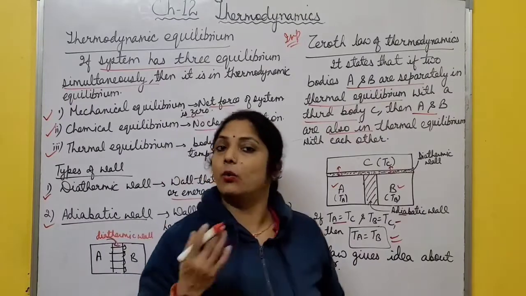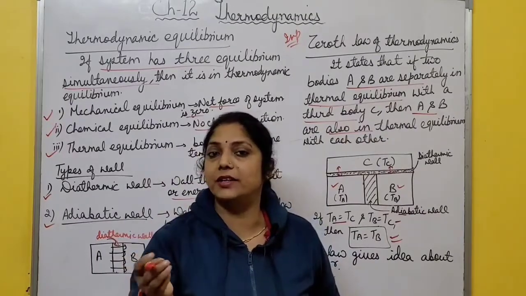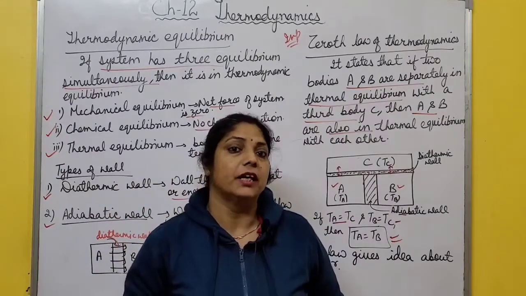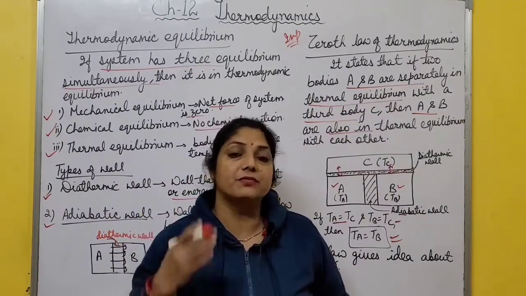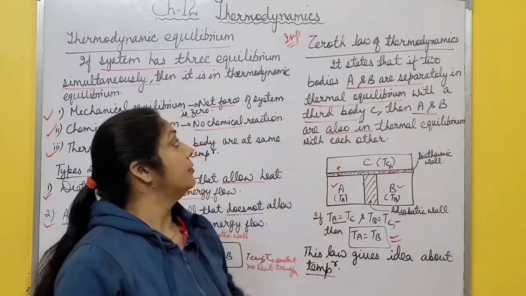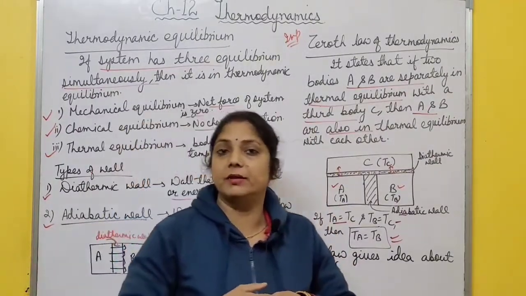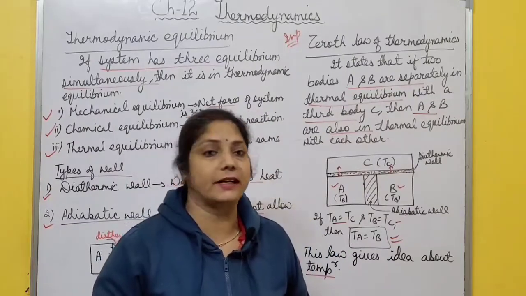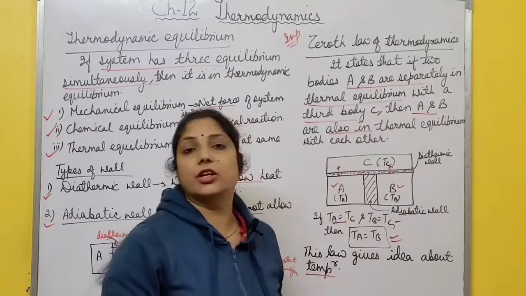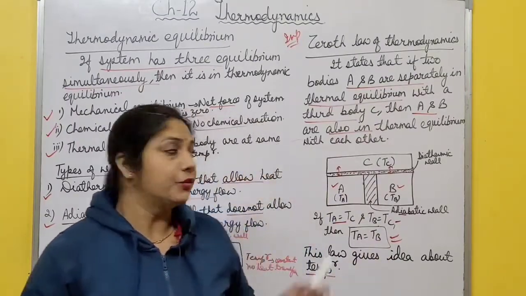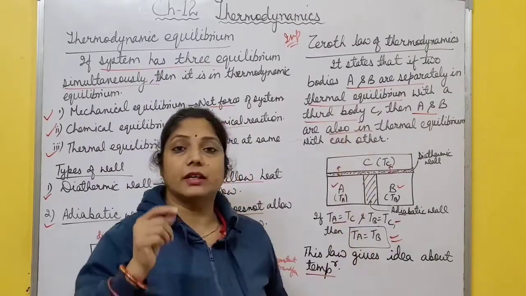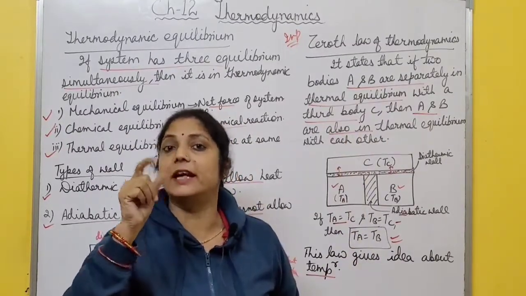According to this law, what is temperature? Temperature is that quantity which determines the direction in which heat flows. It is that quantity which determines whether the system is in thermal equilibrium or not. So with the help of the zeroth law of thermodynamics, a new fundamental quantity comes, that is temperature, and it is very, very important. Why is it called the zeroth law of thermodynamics? Before this law, the first and second laws came, but it gives rise to the concept of a new physical quantity that is called temperature.